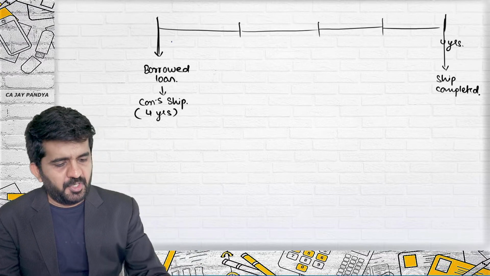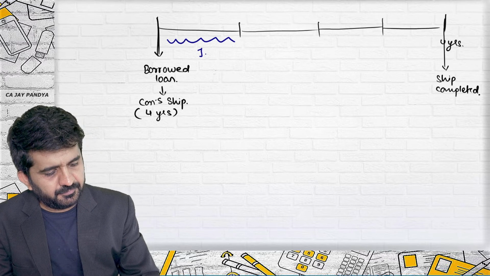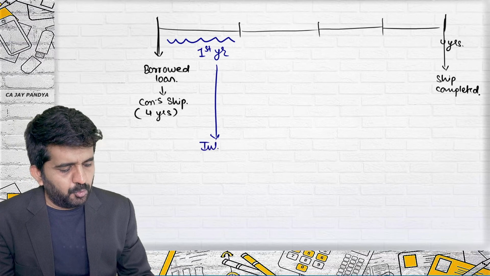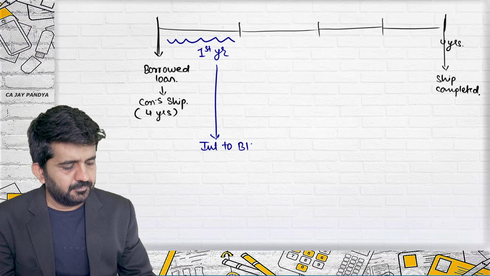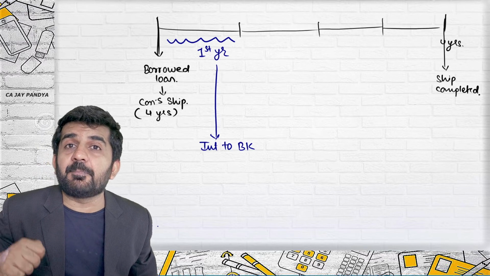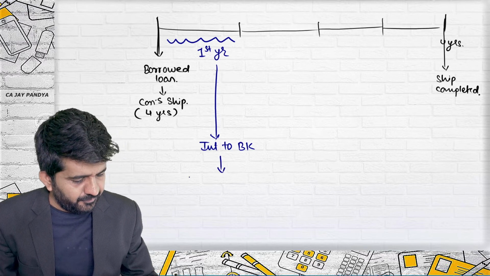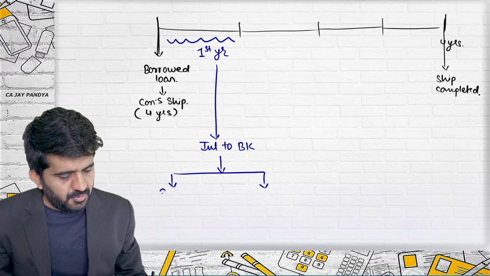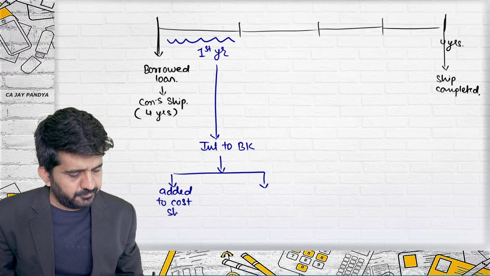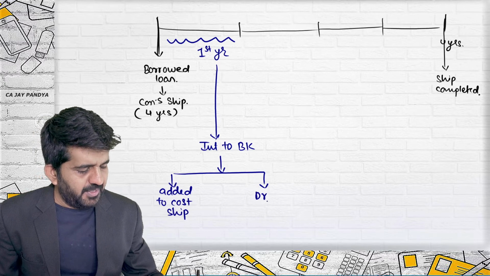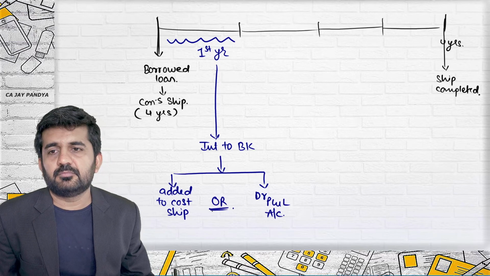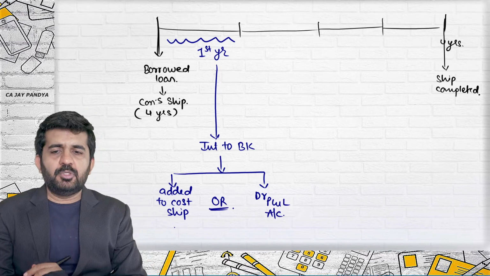One year is over. So this is the first year. You will have to pay interest to the bank. The answer is yes. Should this interest paid to the bank be added to the cost of ship or should it be debited to profit and loss account? Who will help me out? Hitarth?